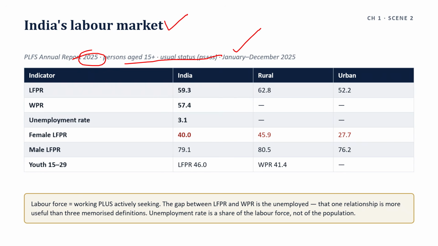All India LFPR is 59.3%, rural 62.8%, and urban 52.2%.